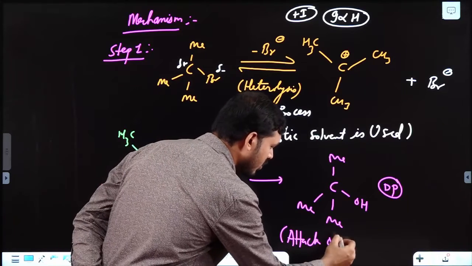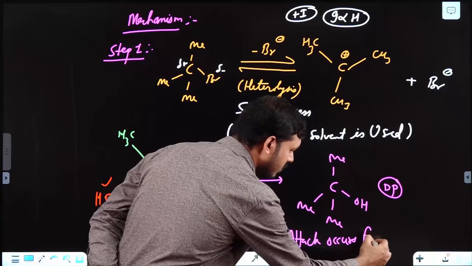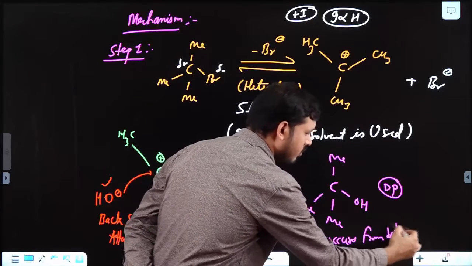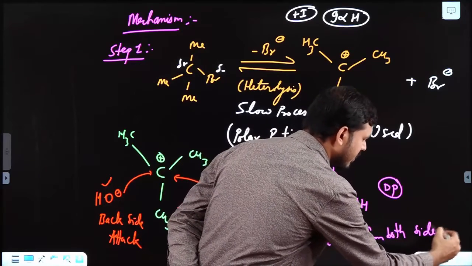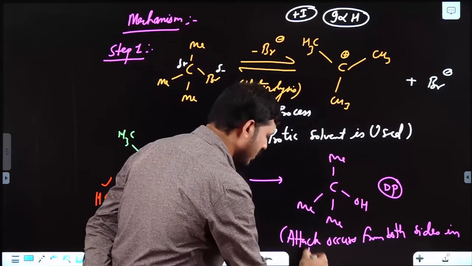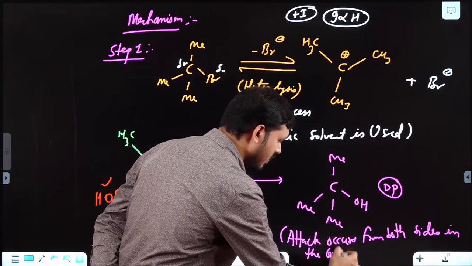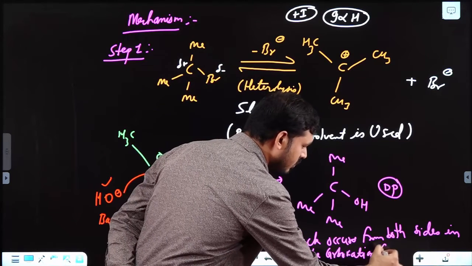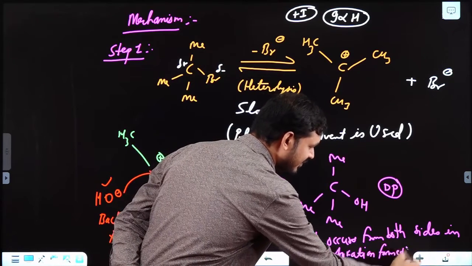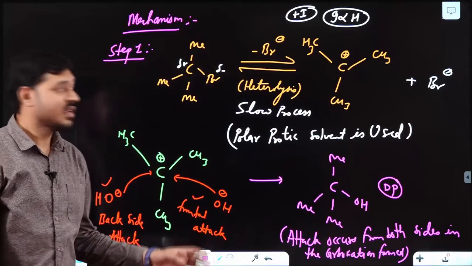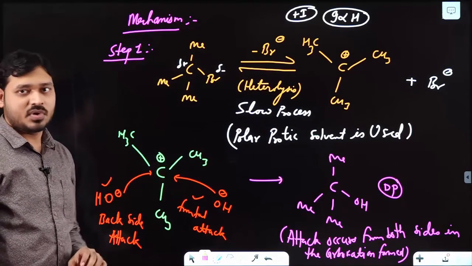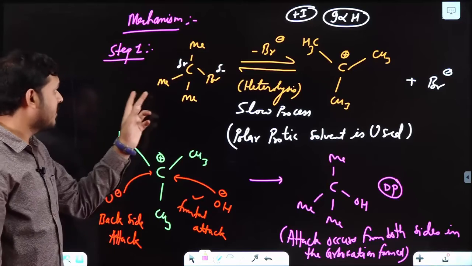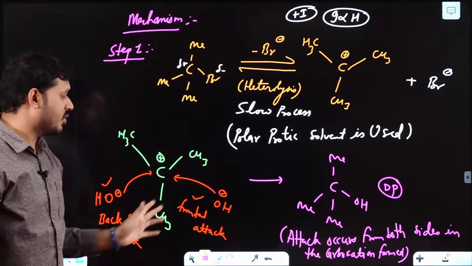Attack occurs from both sides in the carbocation formed. So, dear students, it is simply a two-step process. Step 1 is carbocation formation, step 2 is attack.